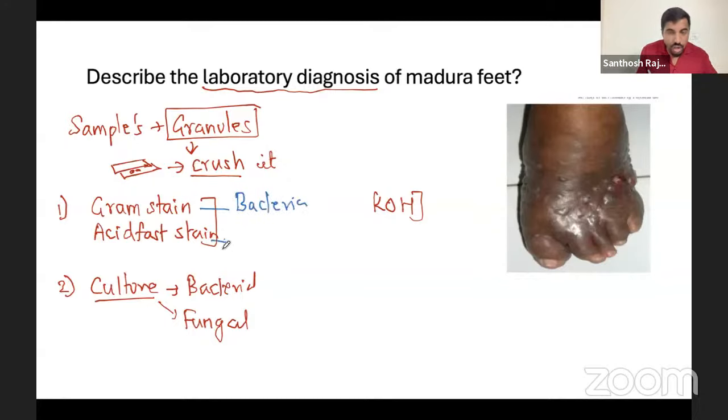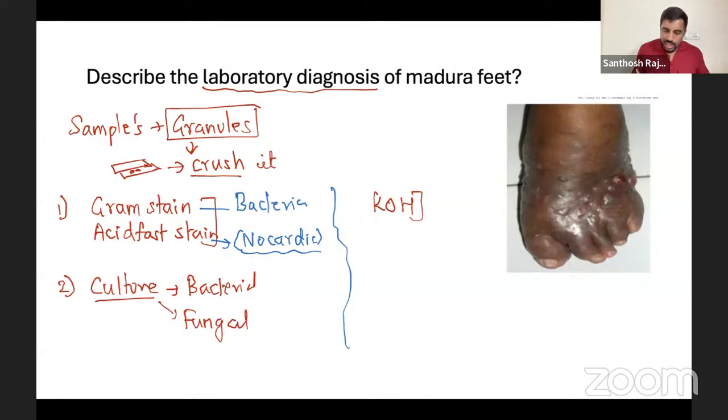And acid fast also, especially when you're thinking about Nocardia. Both Actinomyces and Nocardia in Gram stain will look the same. But again, to differentiate, you have to do acid fast. Nocardia is an acid-fast bacteria. We'll talk more in bacteriology. Don't worry, that's my responsibility to make it very easy.